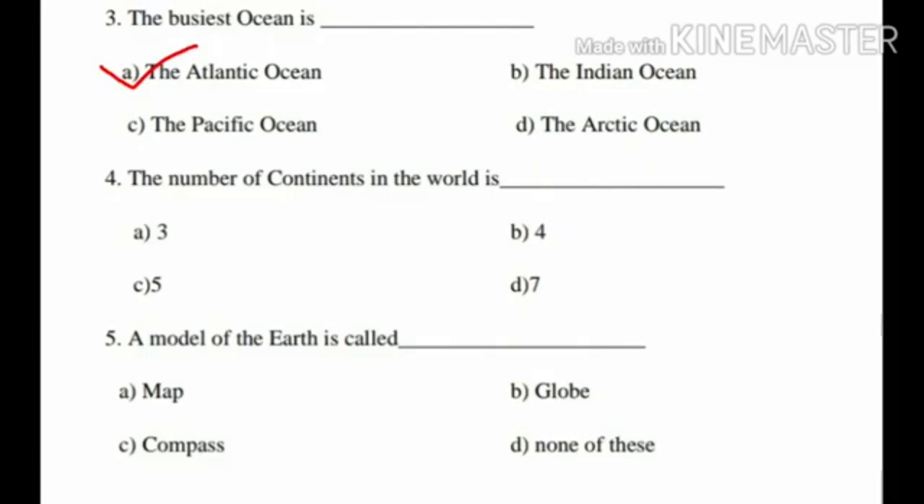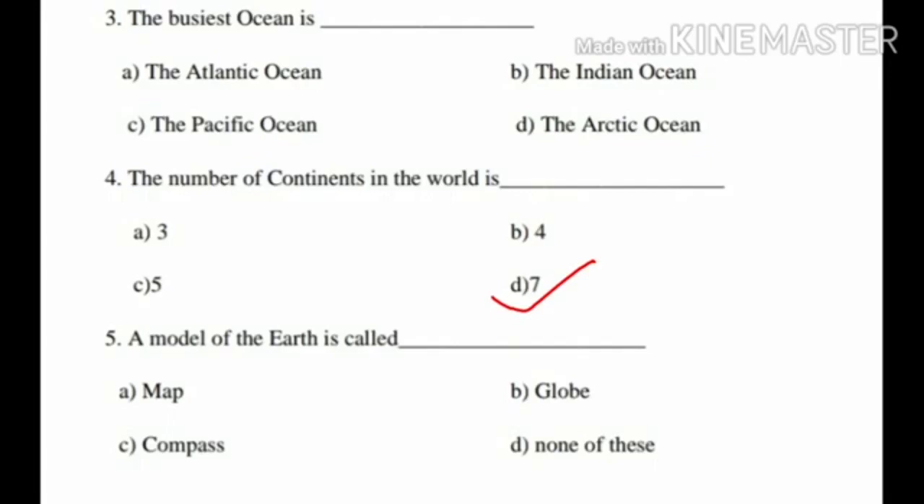Fourth question, the number of continents in the world is dash. Option A, 3. Option B, 4. Option C, 5. And option D, 7. Children, how many continents in the world? Yes, option D, 7. Children, the number of continents in the world is 7.